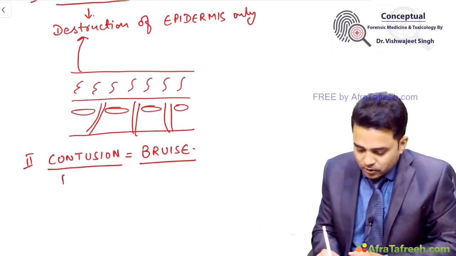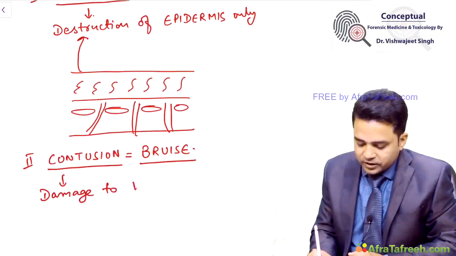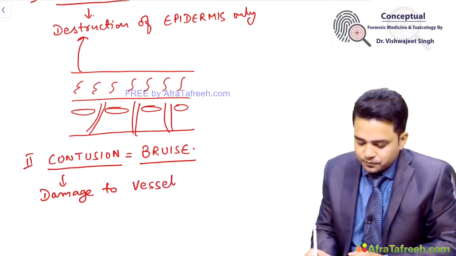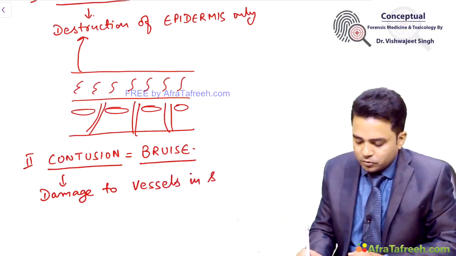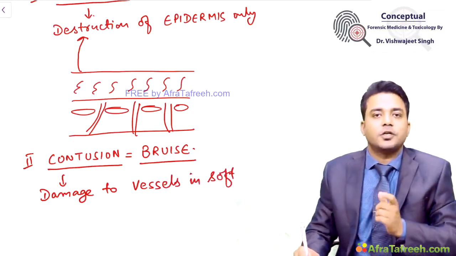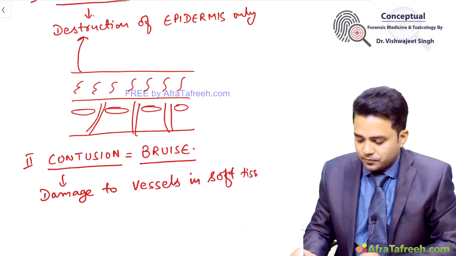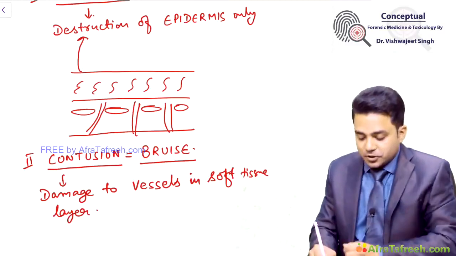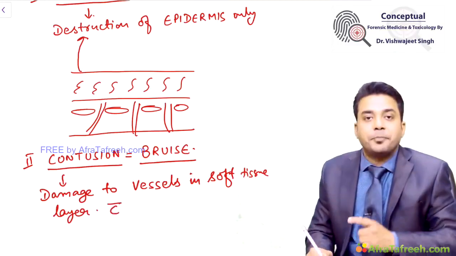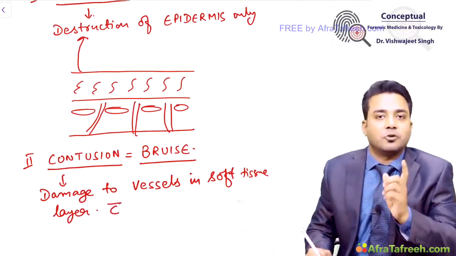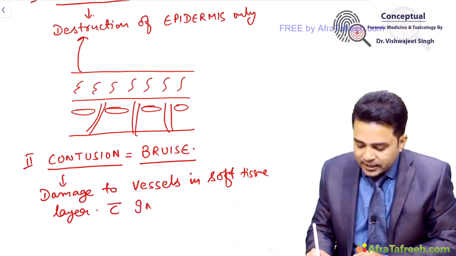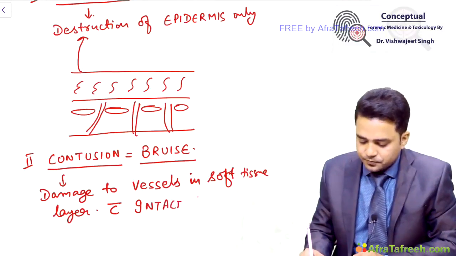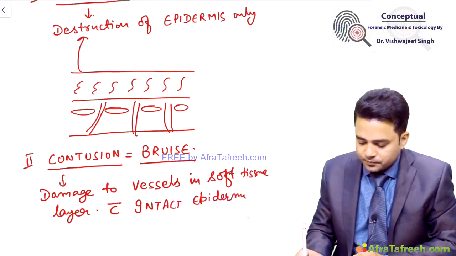So any damage to vessels in soft tissue layer, the wound is categorized as contusion. What is important is the epidermis remains intact in contusions.